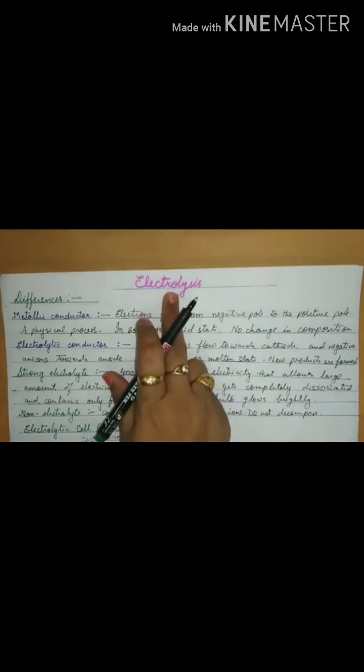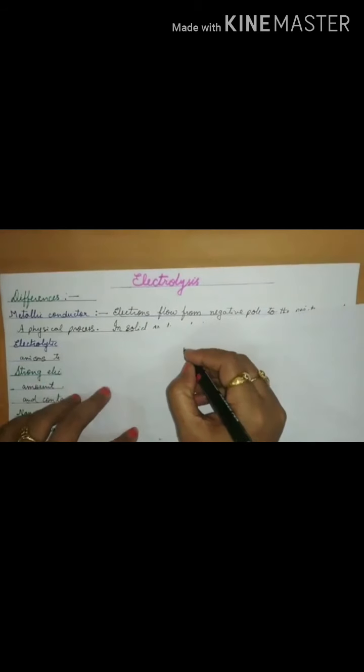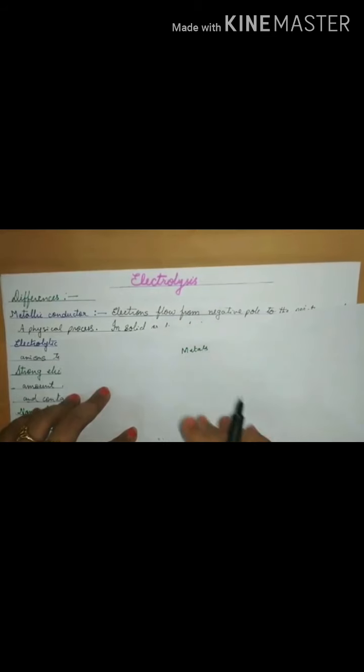When we say electrolysis, it is to bring about chemical change by the passage of electricity. But to do a little bit of revision, we all know that metals allow electricity and we call them good conductors.